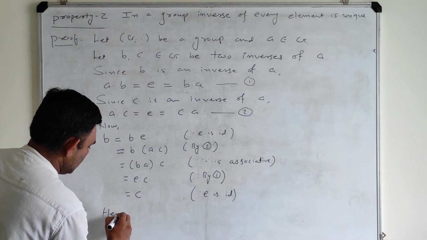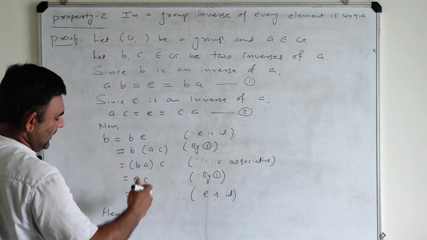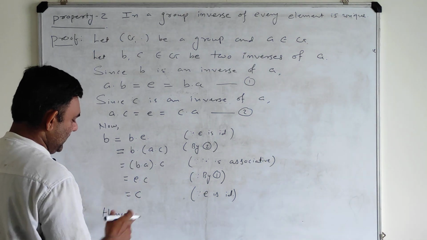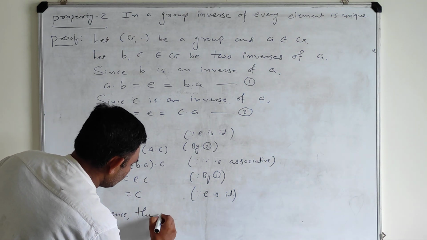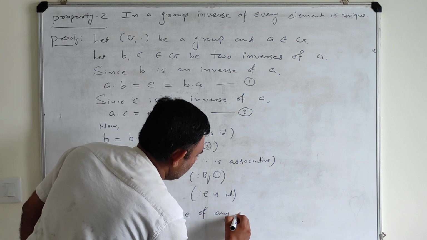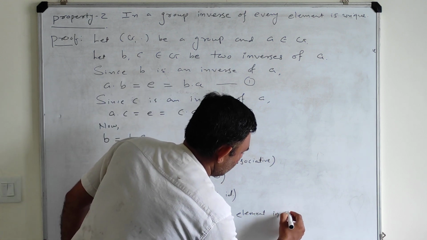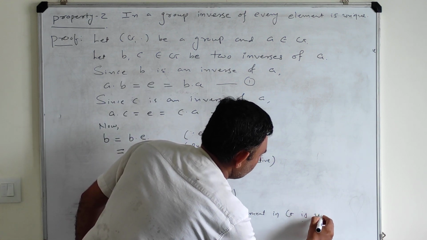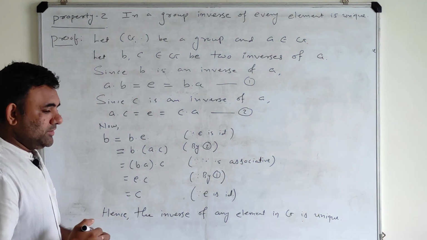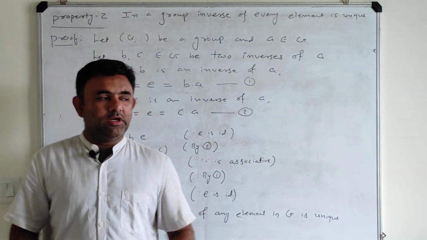Hence I have started with two inverses of a, and ultimately I proved that the two elements are equal, hence the inverse of any element in G is unique. So this proves my result, the uniqueness of the inverse.